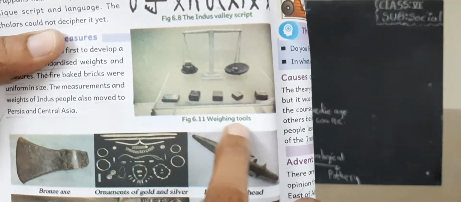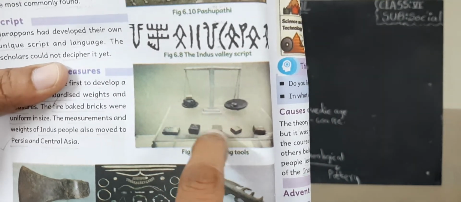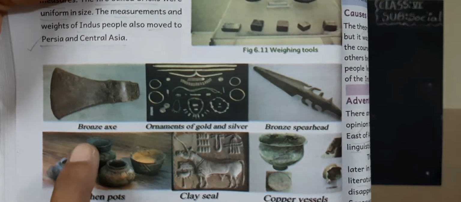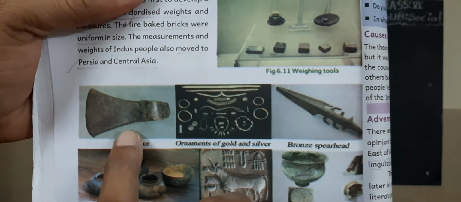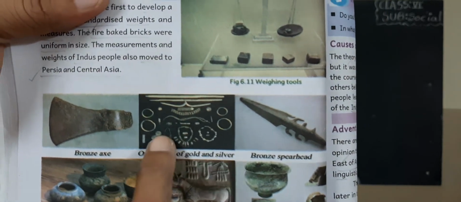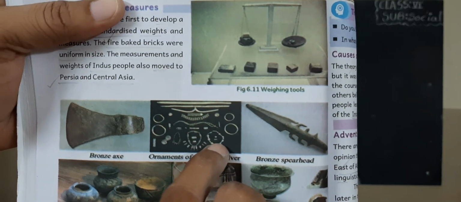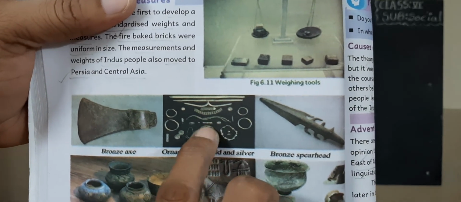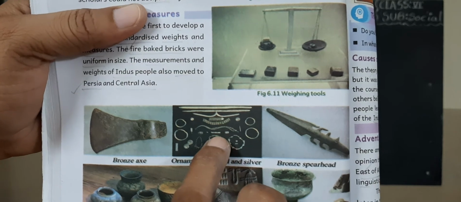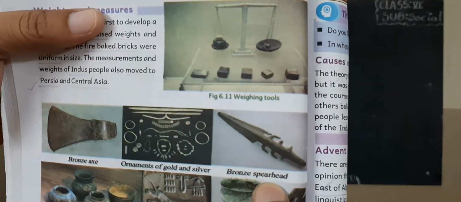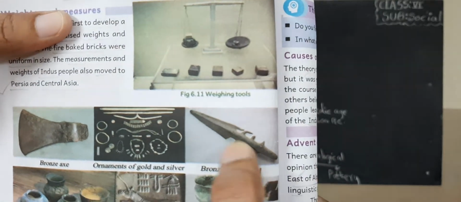Next, weighing tools. Look at these weighing tools. Next, children, look at the bronze axe, ornaments of gold and silver. Look at necklace, nose rings, bangles, nose studs, earrings. Next, bronze spearhead. Look, this is the weapon.